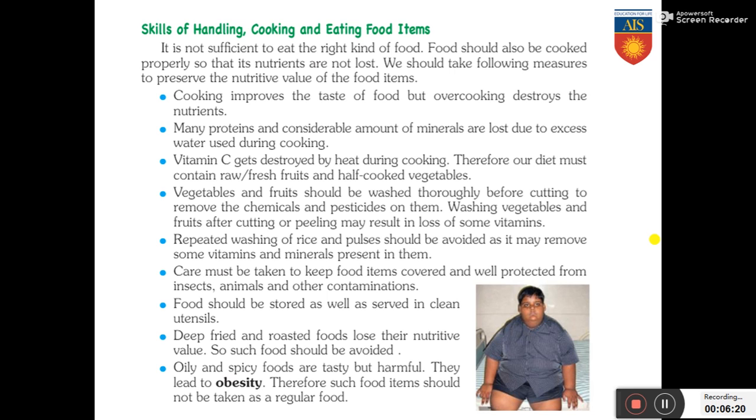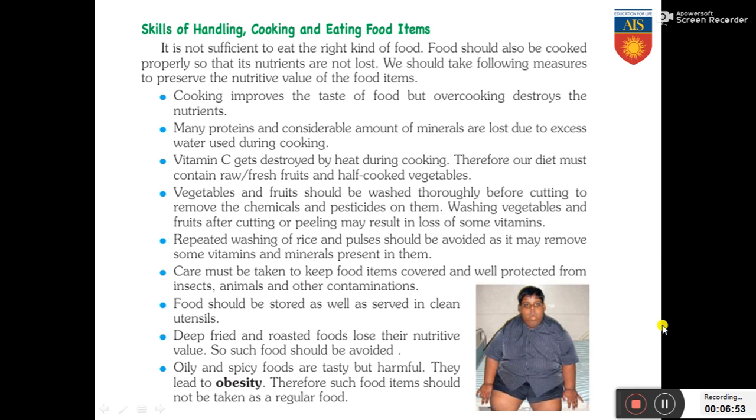Care must be given so that the food items are covered, so that the insects, animals and other contaminations do not sit on them. You might have seen that houseflies and other insects have the habit of coming and sitting on the fruits and the vegetables. They are the carriers of various diseases. So that is why we have to keep the food covered in order to prevent such contaminations. Food should be stored and served in clean utensils. So the utensils that we are using should also be clean.